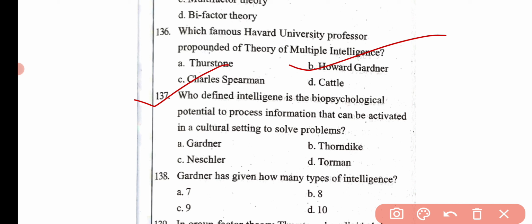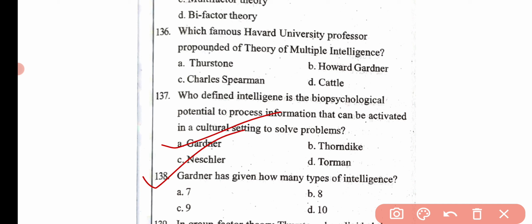Then the next question, who defined intelligence as the biopsychological potential to process information that can be activated in a cultural setting to solve problems? Option A Gardner, option B Thorndike, option C Wechsler, and option D Terman. Here the correct answer is option A, that is Gardner.